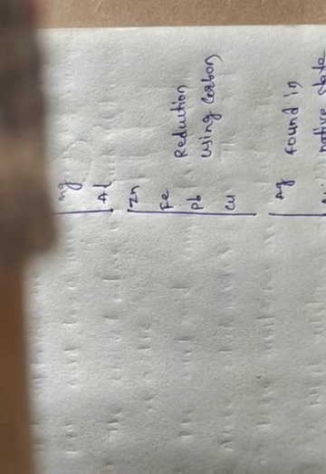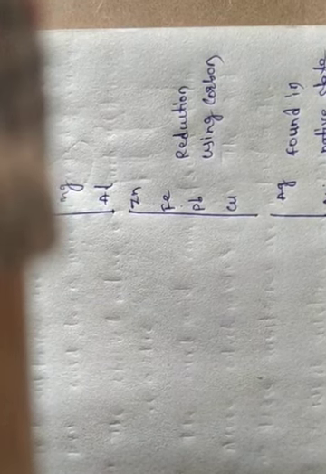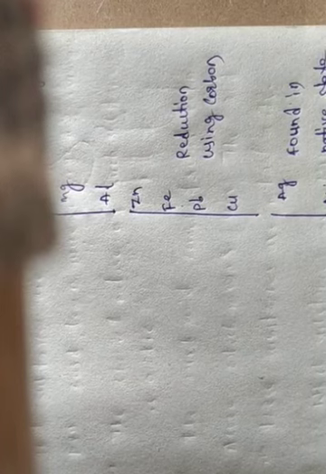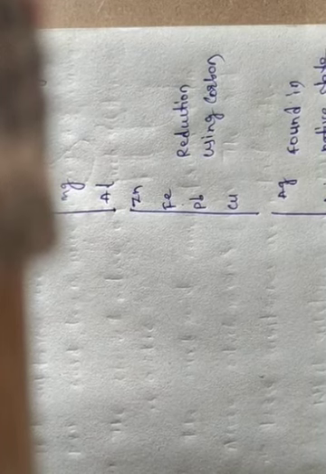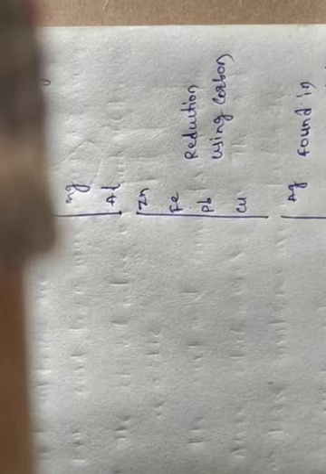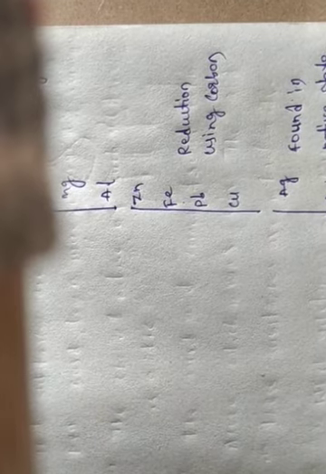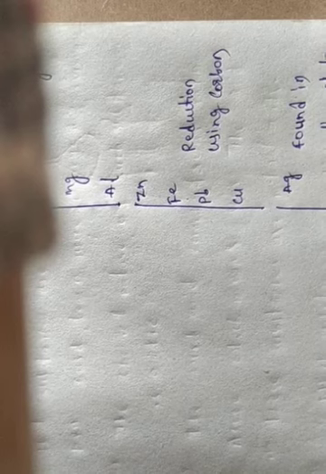Okay, some of the metals are found in the earth crust in the free state, and some are found in the form of their compounds. Some of the metals we can find in the earth crust in free state, and some in the form of their compounds.